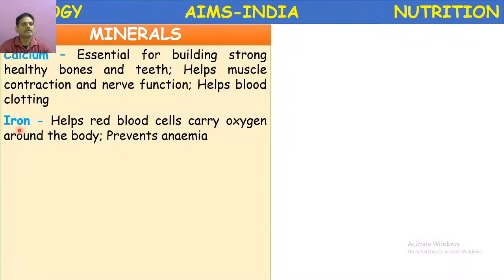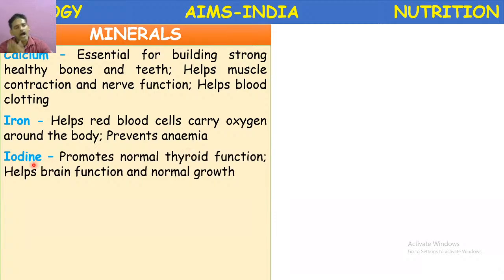Next, iron. Iron is actually a trace element. It is abundantly present in the RBC cells. So it helps the red blood cells carry oxygen around the body, and it prevents a disease called anemia. Anemia is a disease caused due to deficiency of iron. Calcium deficiency causes osteoporosis.